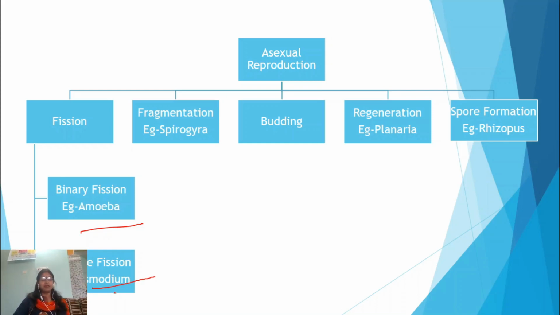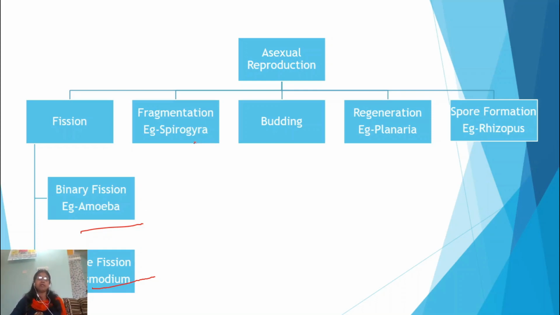On commencement of favorable conditions, that cyst will burst and all the small Plasmodium cells will come out. Then it is known as multiple fission. In this way, from one parent Plasmodium cell, a big number of Plasmodium will arise.